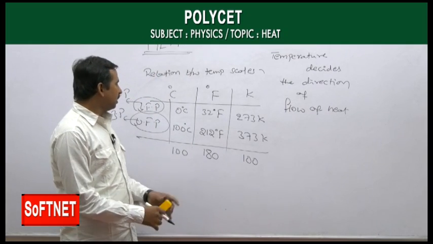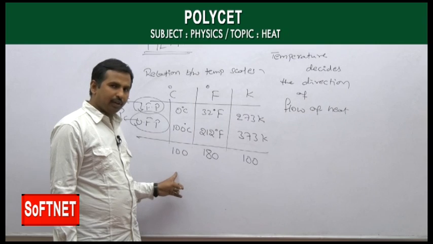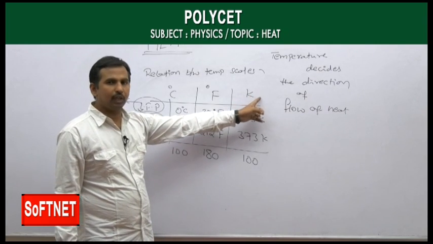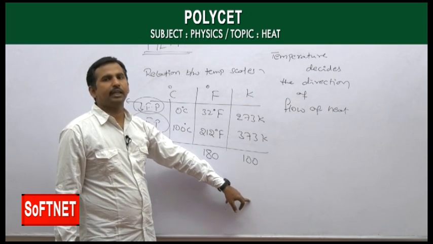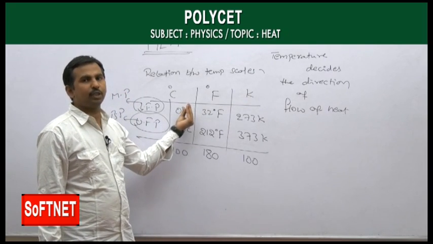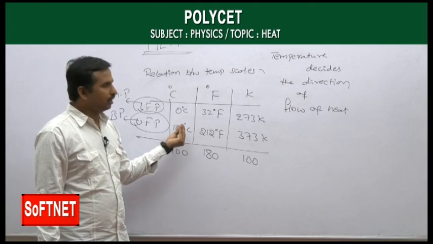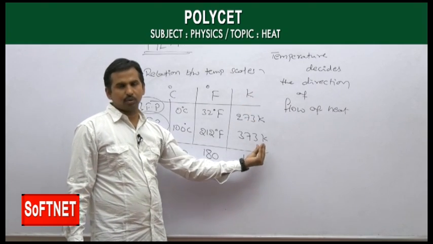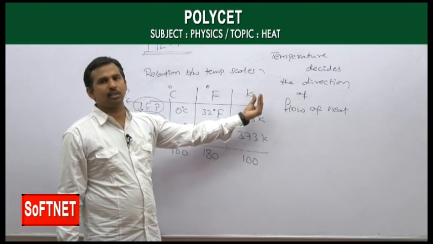If you observe, Celsius has 100 divisions and Kelvin also has 100 divisions. So when there is a change of temperature by 1 degree Celsius, on the Kelvin scale the change in temperature is also 1 Kelvin.